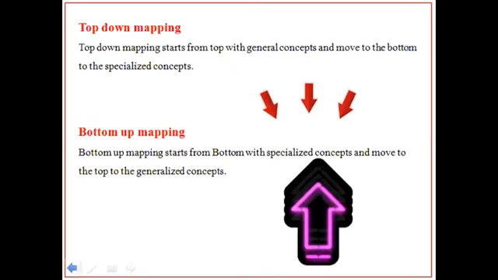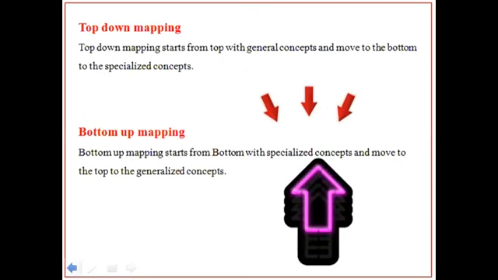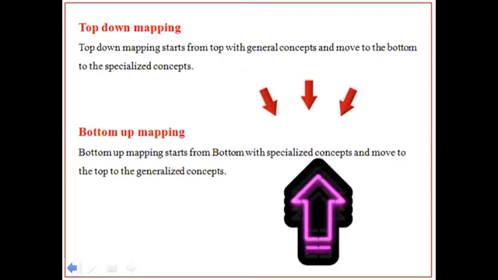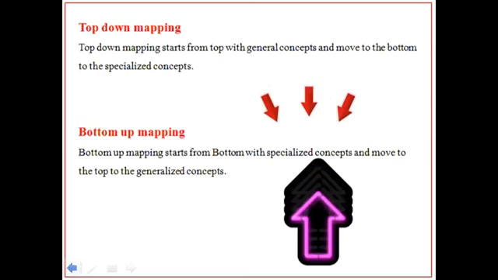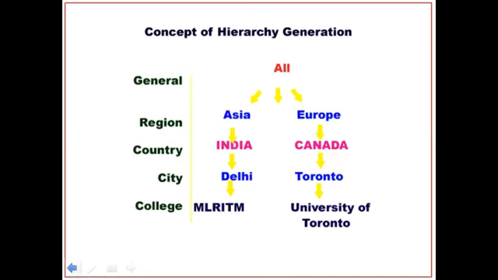Top-down mapping starts from the top with general concepts and moves to the bottom, to the specialized concepts. In the same way, bottom-up mapping starts from the bottom with specialized concepts and moves to the top, to the generalized concepts.